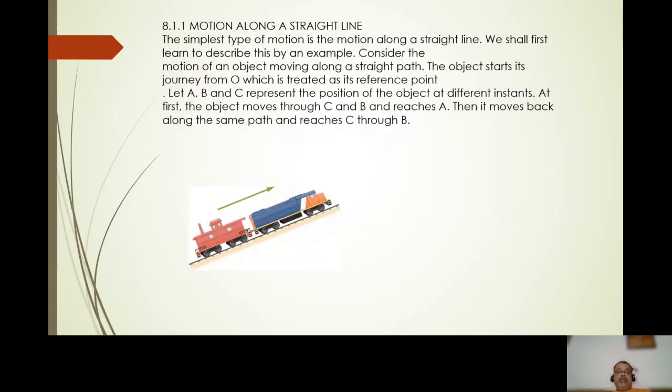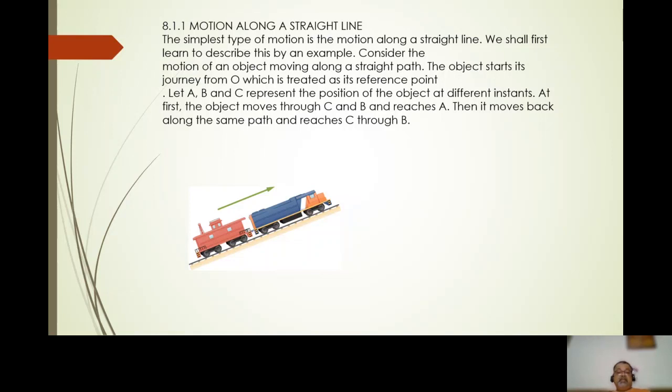Motion along a straight line. The simplest type of motion is the motion along a straight line. We shall learn to describe this by an example. Consider the motion of an object moving along a straight path. The object starts its journey from O, which is treated as the reference point or the origin.